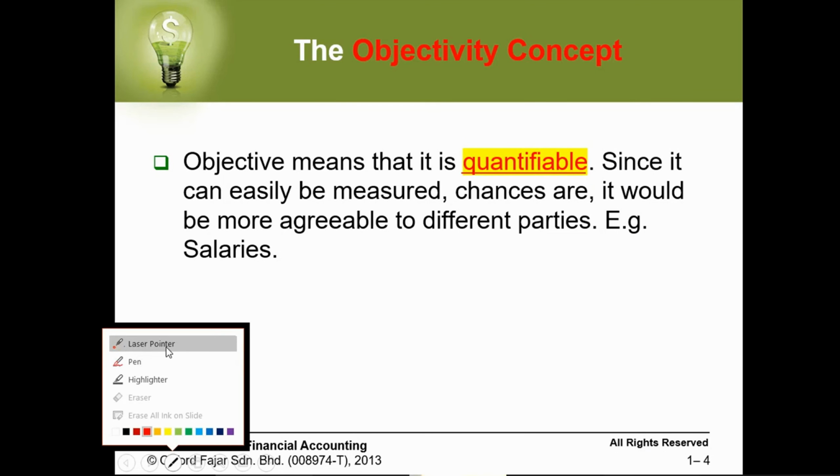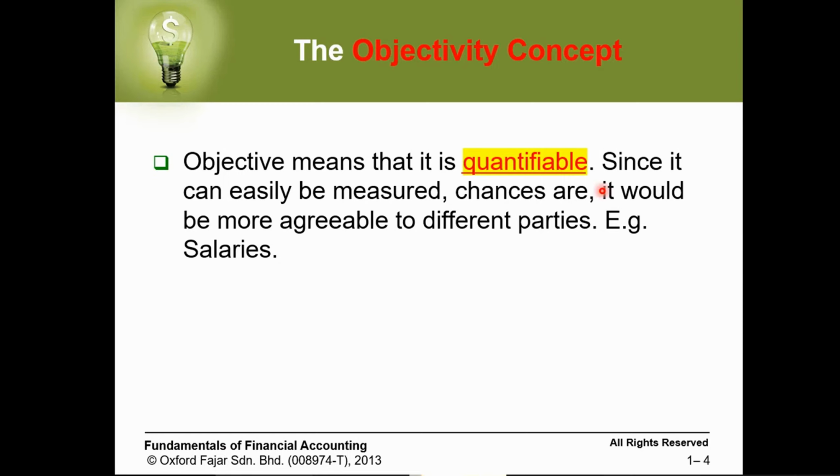Since it can be measured, chances are it would be more agreeable to different parties. Here we are different parties, and each one of us will still say this is 5 ringgit. No one will say it's 10 ringgit. So this is objective because we, as different parties, agree on it.